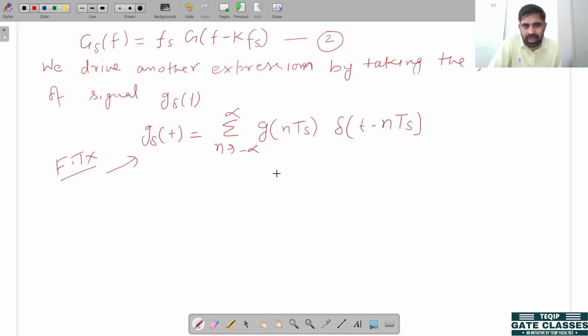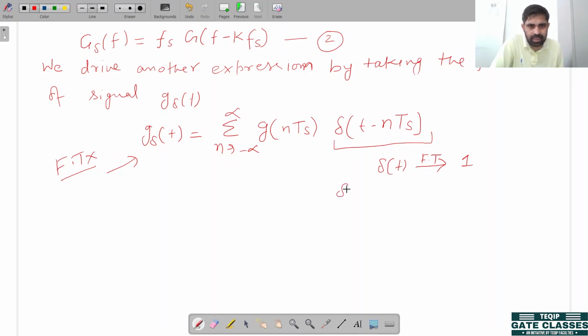As we all know, this is the signal in the time domain. Now we have to take the Fourier transform of this function. As we know, the Fourier transform of the impulse function is 1. And we have to calculate the Fourier transform of the shifted signal.